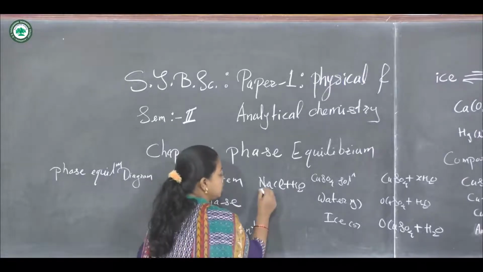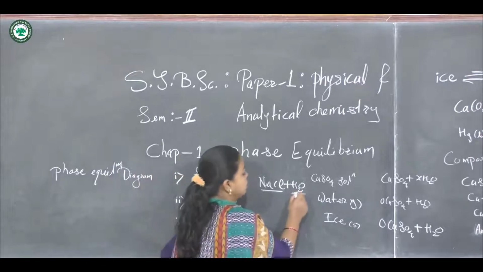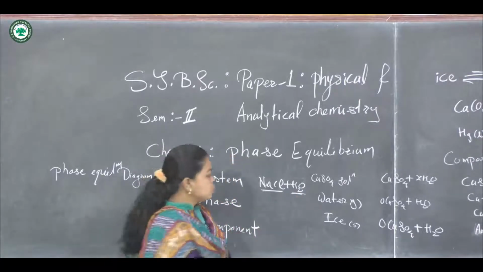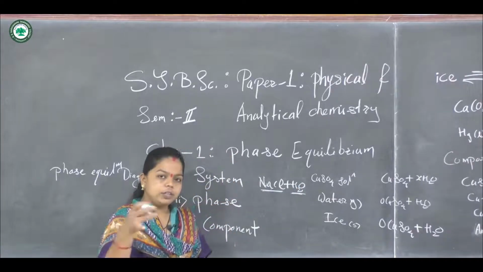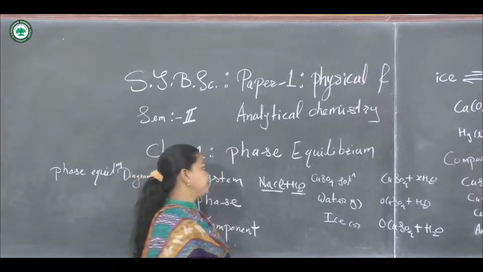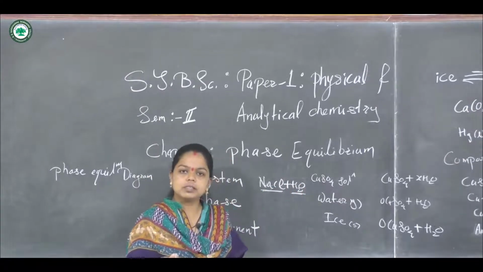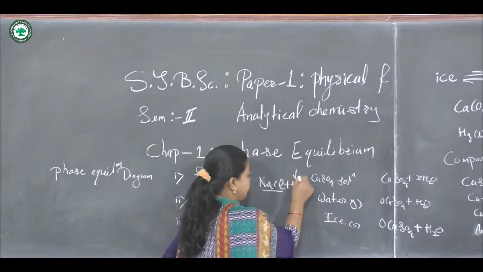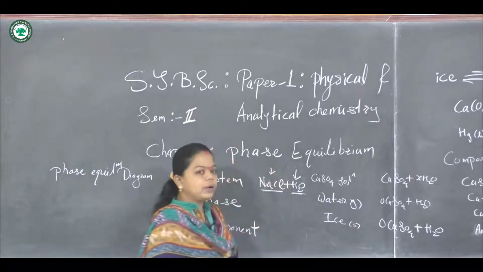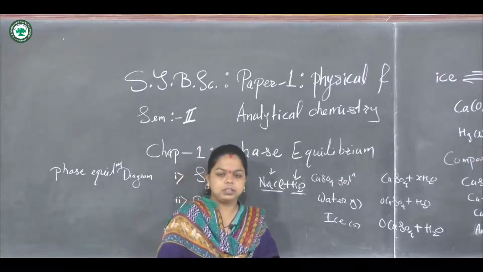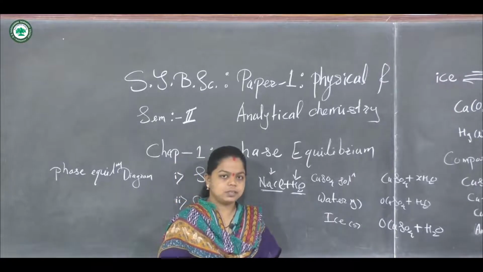So this NaCl has a particular chemical composition and this H2O has a particular chemical composition. These two are the components of the system. Now if we consider the phases of the system, the homogeneous solution of the salt water will form one phase. The H2O that separates will form another phase, and the sodium chloride will form another phase. So three phases are present in this system.